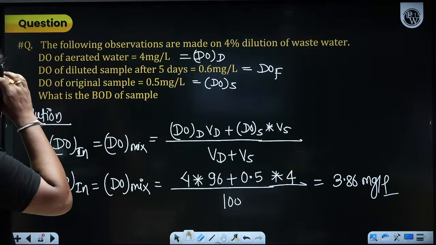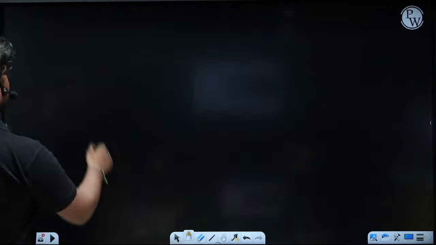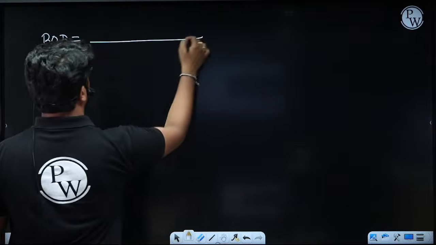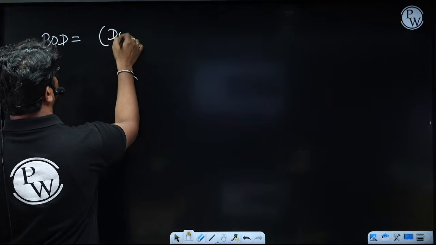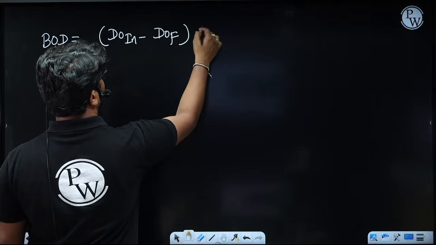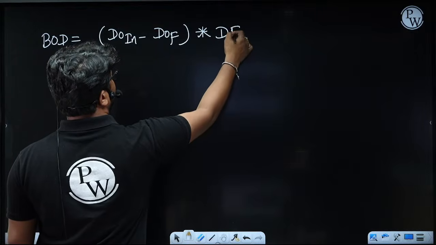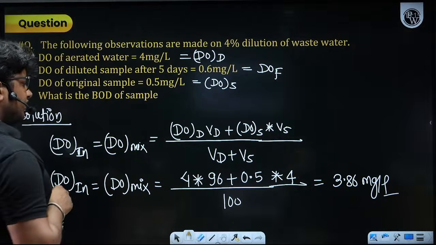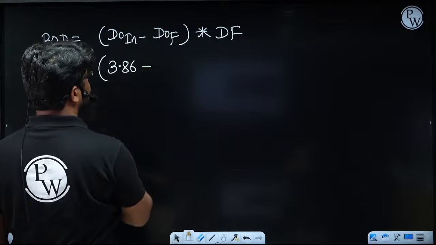Once you have the DO initial, then we can go for the BOD value. The formula is very clear: DO initial minus DO final, into the dilution factor. DO initial is 3.86.